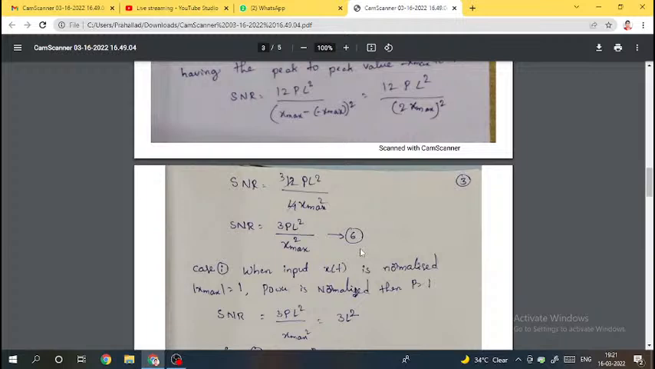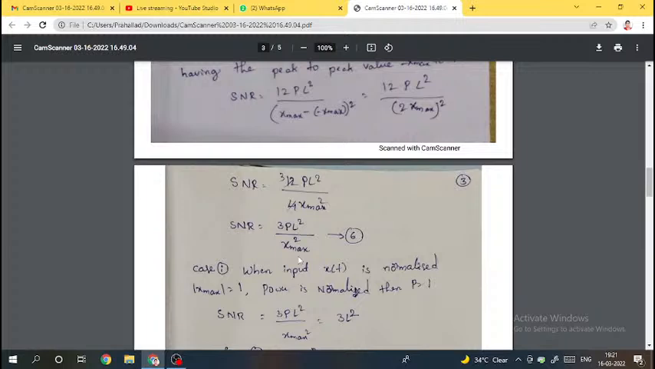From this expression, by assuming some conditions, we will derive case 1, case 2, case 3 expressions of signal to noise ratio. So by applying some conditions, some normalization, some assumptions, we will get the 3 expressions. This is the basic expression. The signal to noise ratio expression for PCM system is 3P L square by x max square, where P is the signal power, L is the number of quantization levels, x max is the maximum input voltage.